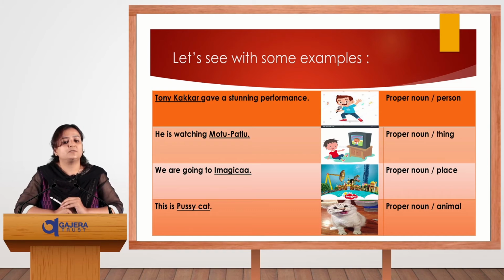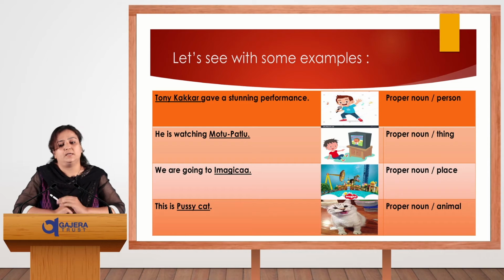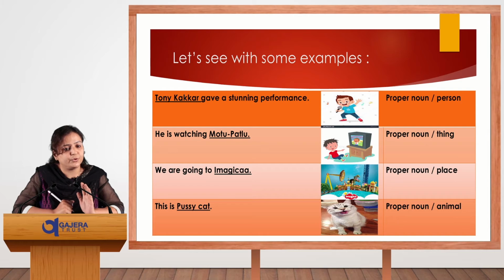This is Pussycat. Before we had taken this is a cat, but now we have the name of the cat. So that comes in our proper noun. Here Pussycat, Pussy, is the name of the cat. So these all are called our proper noun.